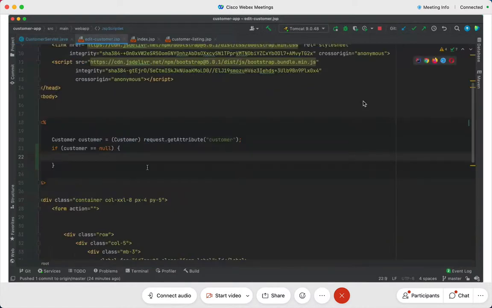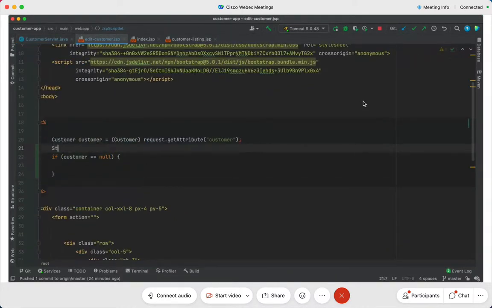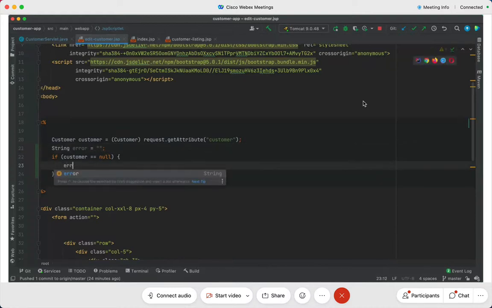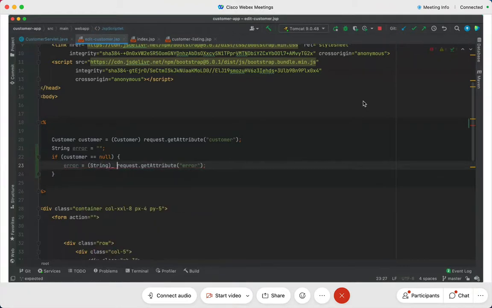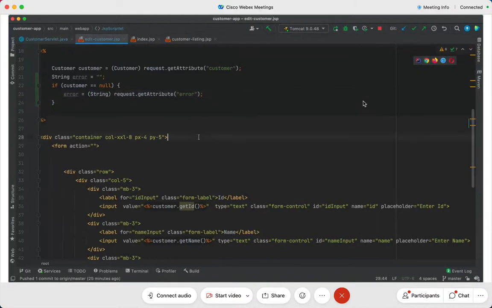So then in that case I say, in a string, I say error is equal to, I'll say an empty string. Okay, I'll just simply say an empty string like this, and I'll say otherwise if it is not equal to null, then I know based on the logic that I have written, I will say request dot get attribute. I'll say error, whatever the error message is, and then I need to convert this to a string. All right, I need to convert this to a string, and there is no question of form at all if there was an error.